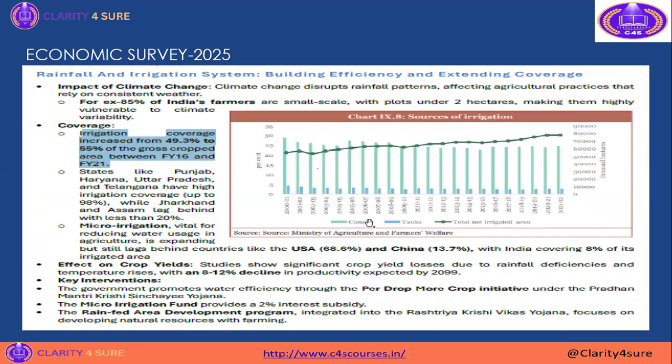Here the differentiation between canals, tanks, and total net irrigated areas has been asked. The main and foremost topic you need to study here is the micro irrigation fund, because in the economic survey itself it is given that the micro irrigation fund provides a 2% interest subsidy. Each and every point given in chapter 9 is very much important.